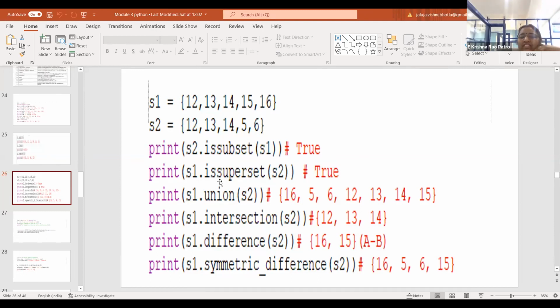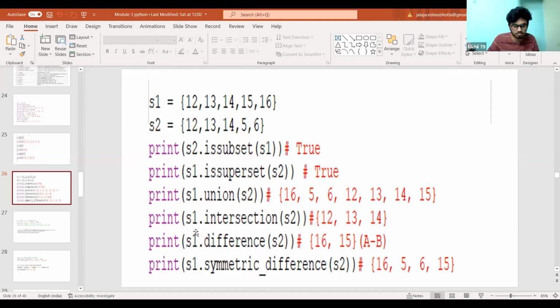So you know what is a union operation? Excuse me, ma'am. Yeah, please. Ma'am, like we are doing issubset, issuperset, union. Should we import math for these? No, not required. You can execute all these commands. You need not import any package for this.